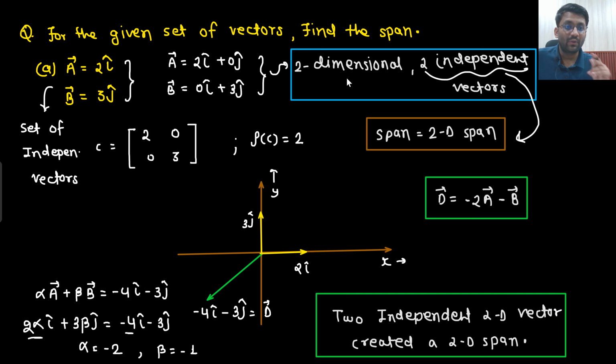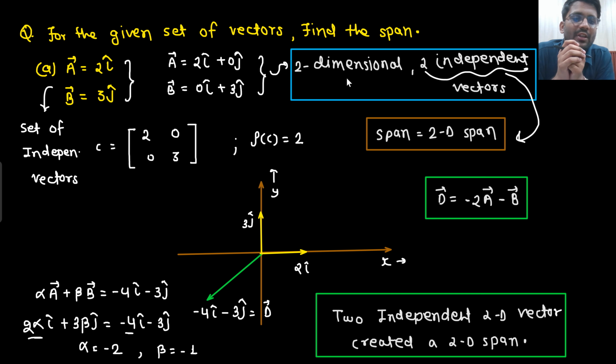Dimension is also important, sir. How dimension is important, I will let you know later on. But as of now, you have the surety that if I have 3 independent vectors, I will be able to create a 3D span. If I have 2 independent vectors, I will be able to create a 2D span. Don't worry, we will understand how dimension is important.